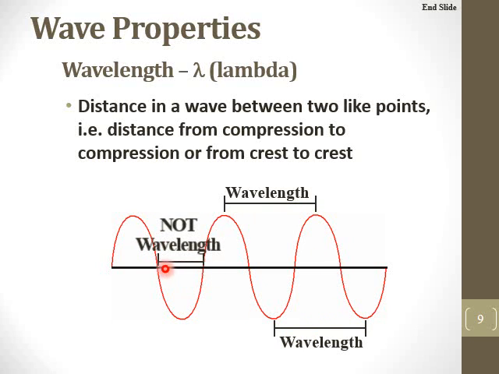But if you look at this, you may think that's a wavelength because they're two like points, but in fact they're not, because you have the wave coming down at the rest position here and it's coming up at the rest position here. So if you want to say two like points, you would say from here to here, and that would be a full wave, so that would be one wavelength. It's a lot easier to go crest to crest or trough to trough because those are easy points to pick out on the wave.